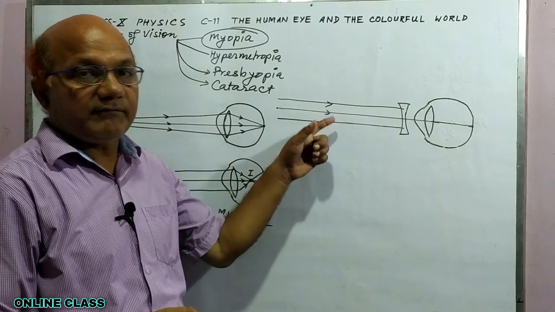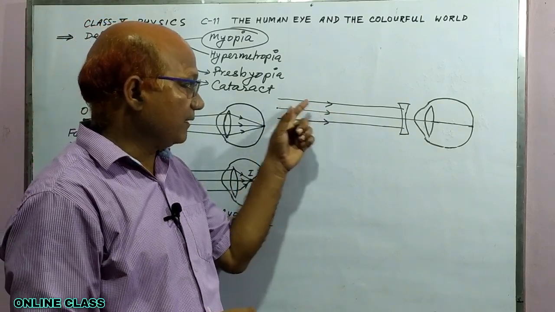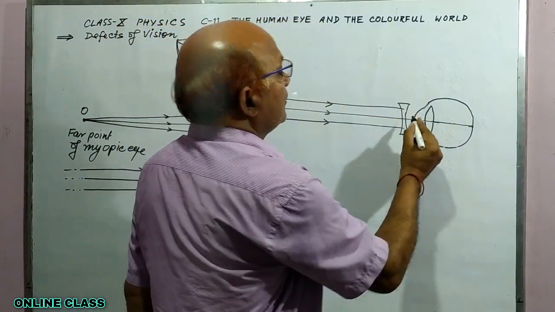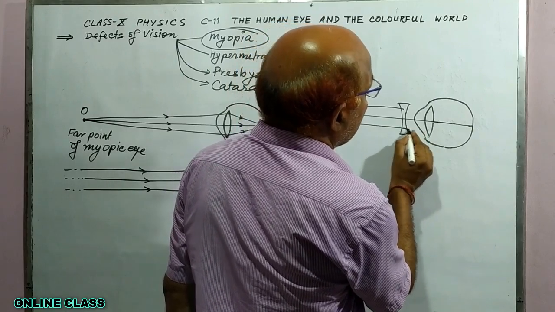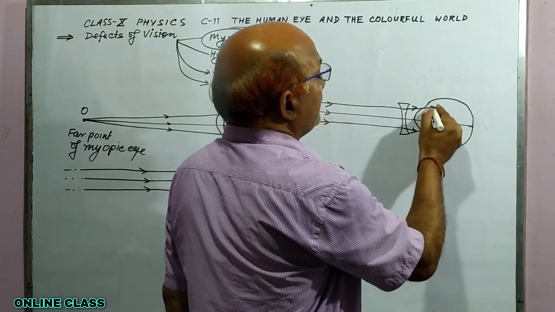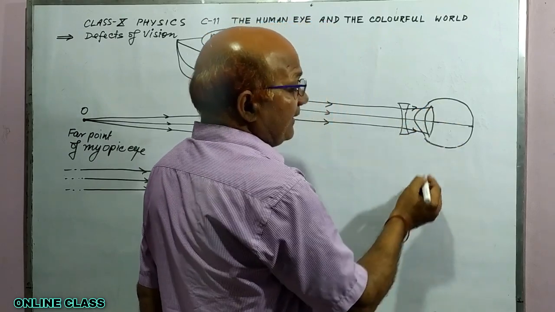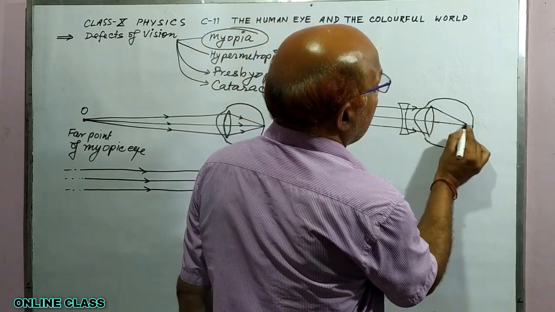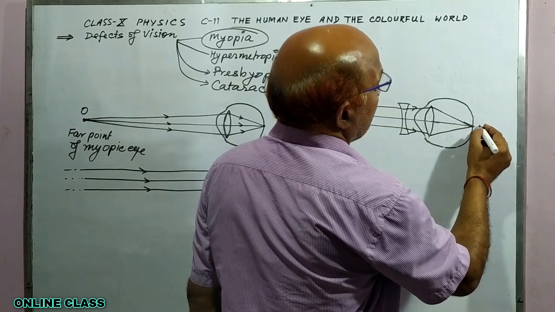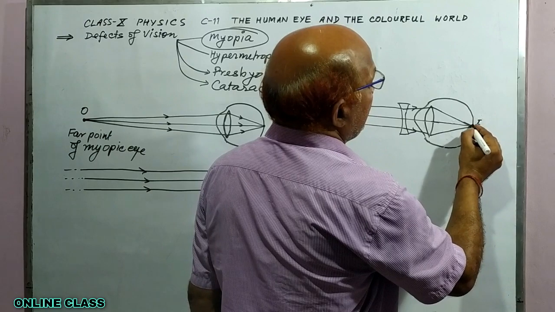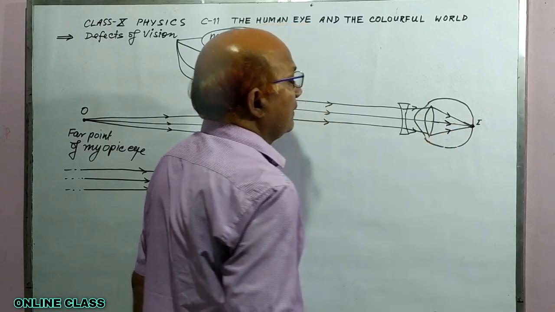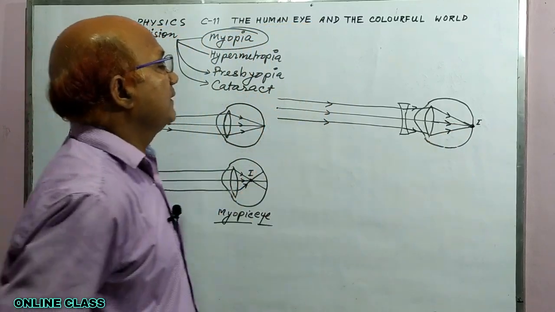These are rays of light coming parallel, coming from infinity, and this is a diverging lens. So first it diverges the rays of light, and then the convex lens, which is the eye lens, converges and focuses the image on the retina. So in this way the image is formed at this point, which is the retina. So this is the correction.